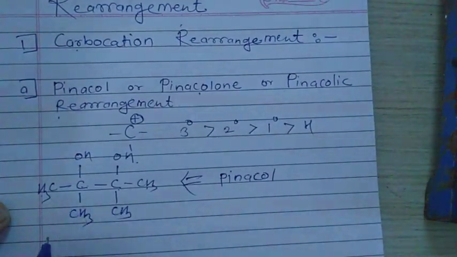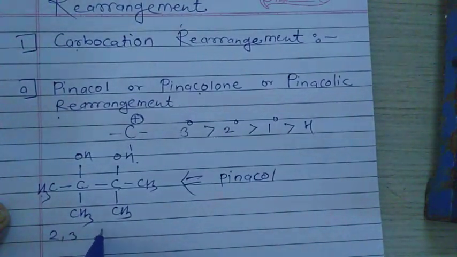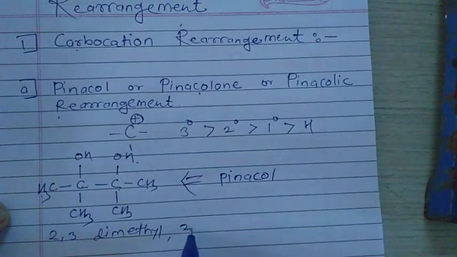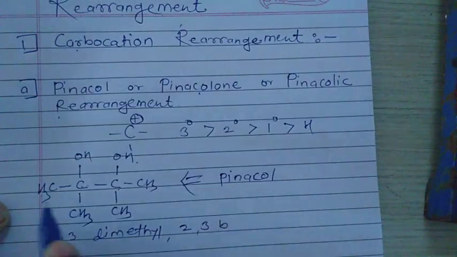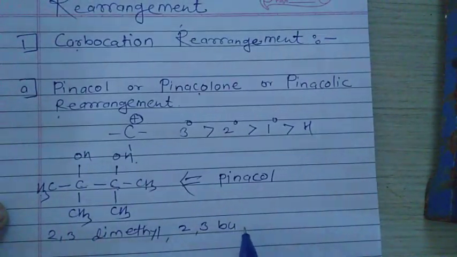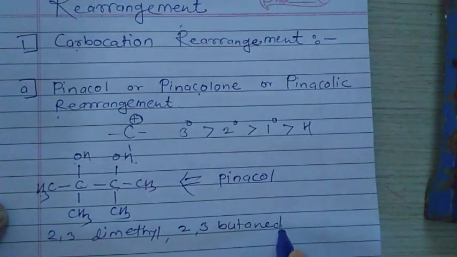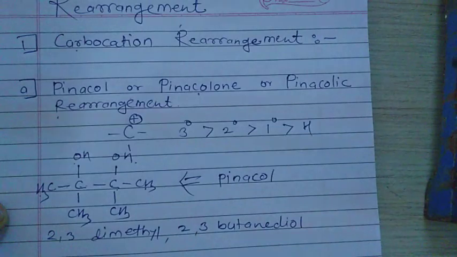What is the IUPAC name? 2,3 dimethyl, 2,3 butane, which is 1 2 3 4 carbons, and there are 2 alcoholic groups, which is what is called a diol. This is the IUPAC name of this pinacol.